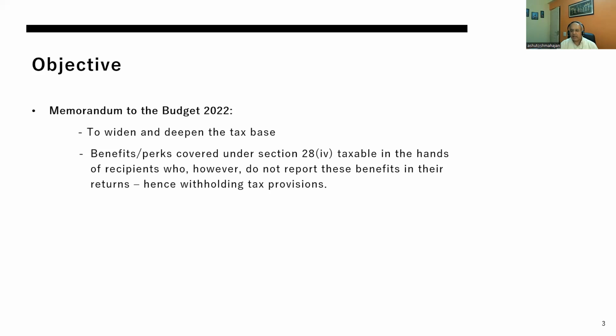It says that the benefits and perks which are covered in 28(iv) are taxable in the hands of recipients. And since recipients don't offer these benefits to taxation in their returns, there is a need to put a withholding tax provision in the law to take care of the taxability of those benefits.